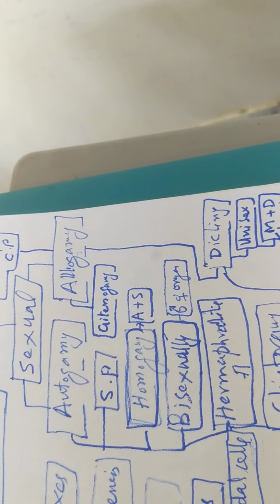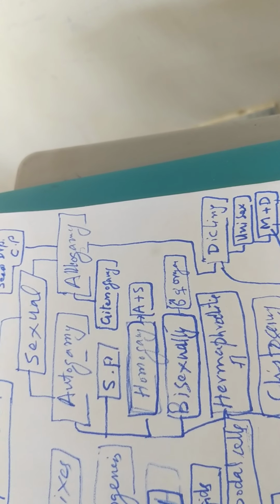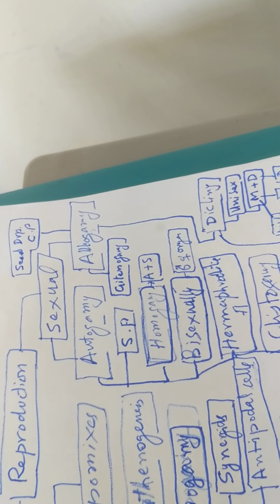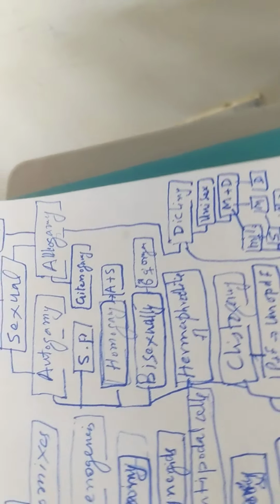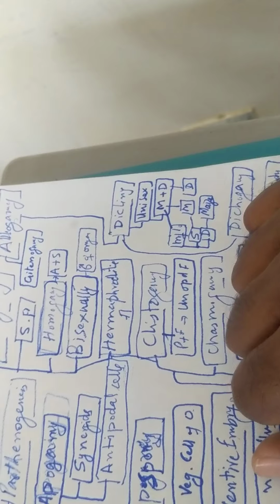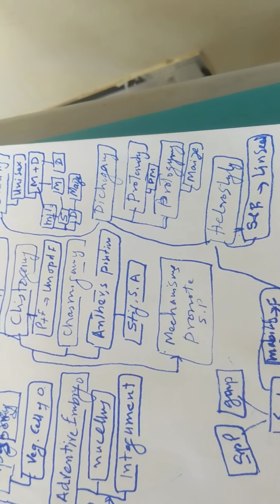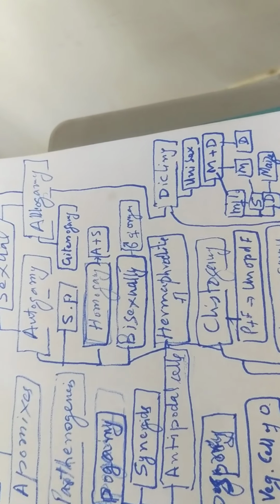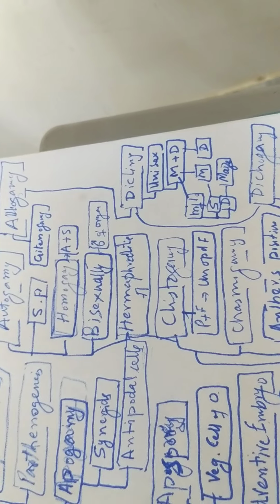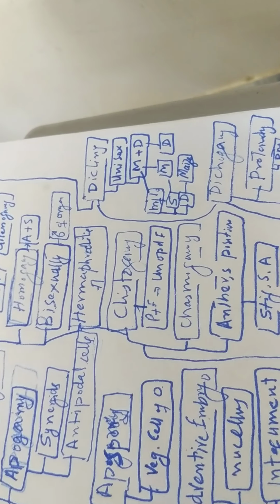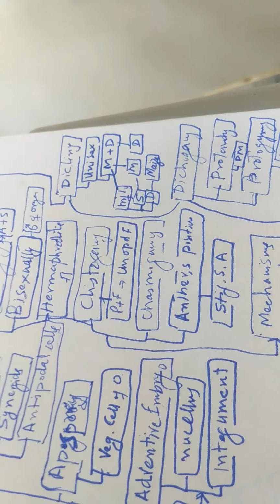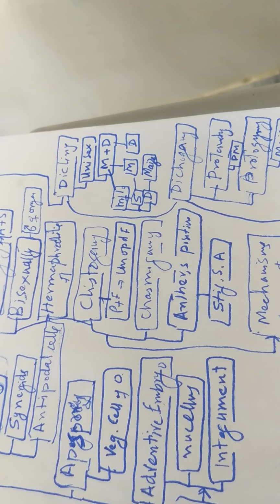And when flowers are on a different plant, it's called allogamy. And when the flower is the same and the plant is also the same, it is called autogamy. There are some mechanisms which promote self-pollination. These are homogamy, bisexuality, hermaphrodite flower, chasmogamy, cleistogamy, and anther position.